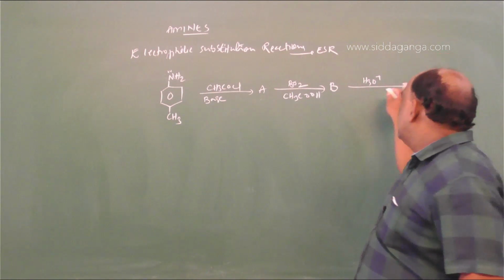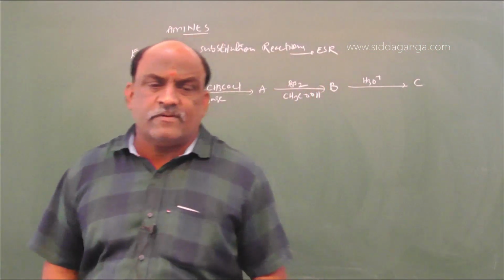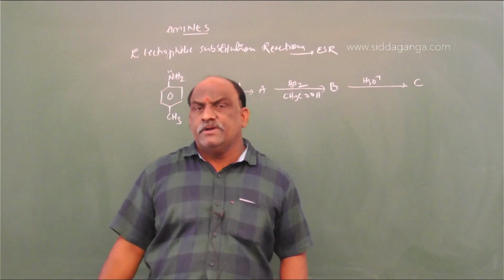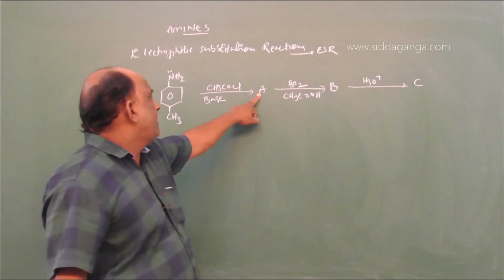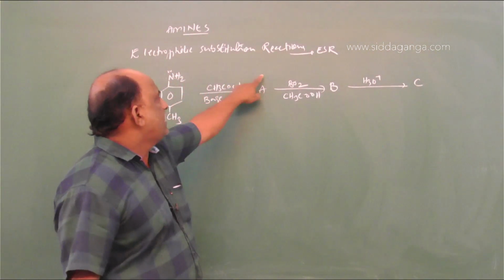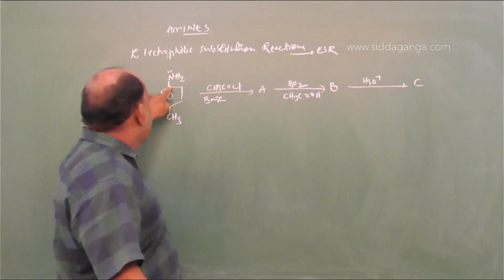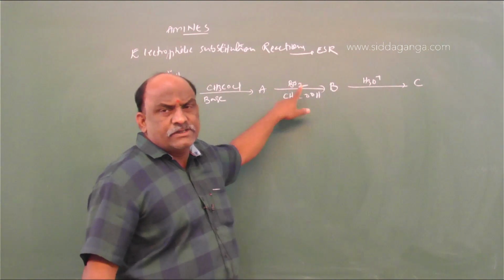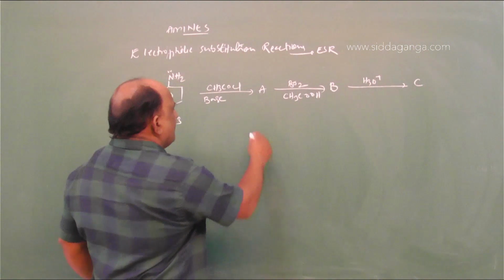So what is C in this reaction? Such type of conversions are very important from the examination point of view. So practice this type of example. What is A? Remove HCl, NH2 becomes NHCOCH3. In the second step, NHCOCH3 with a methyl group is there. This is a bromination, in the presence of an organic solvent. What is A?